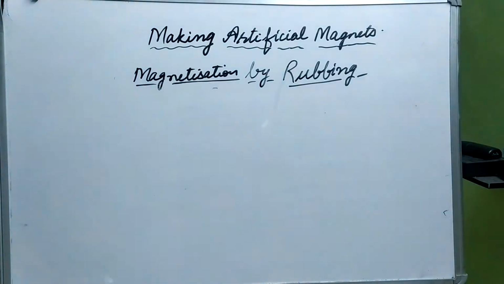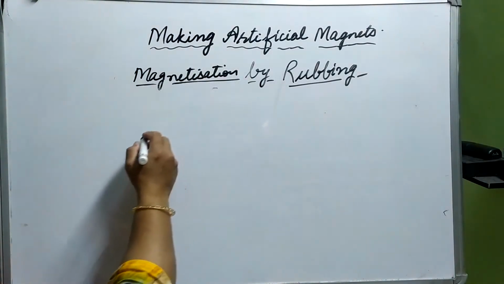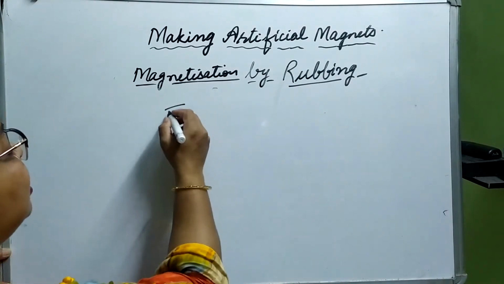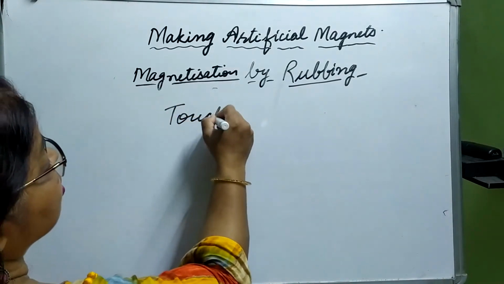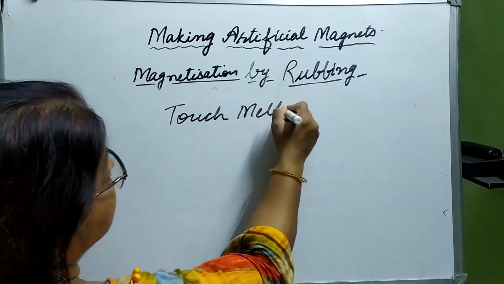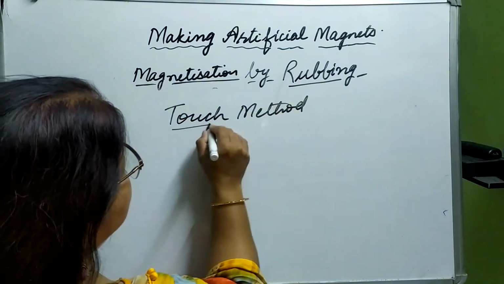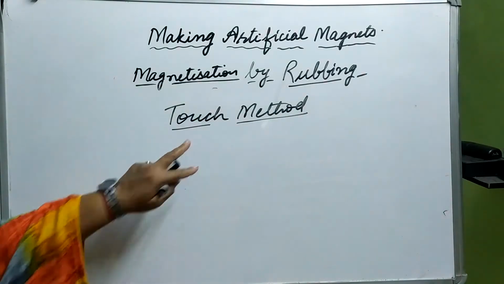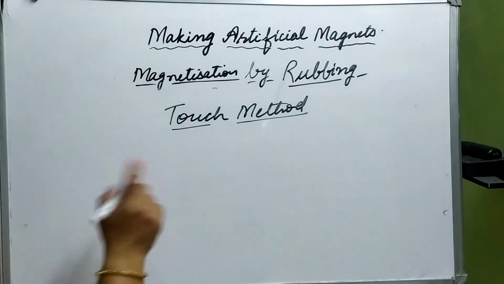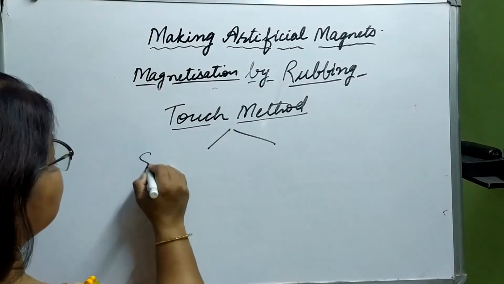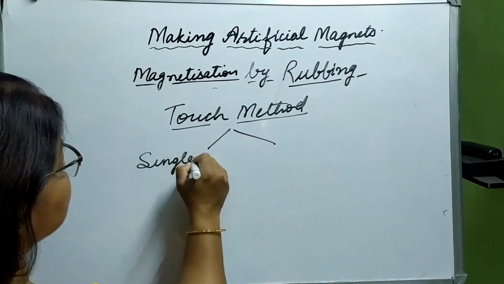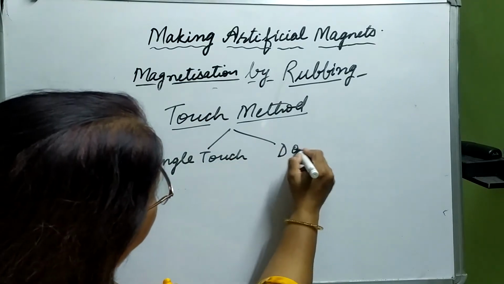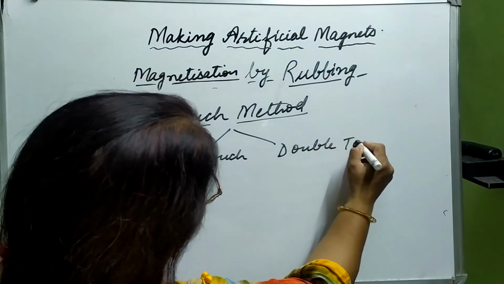And how can this be done? It is done by a method called touch method. Now what happens in touch method? It can be done by single touch method or double touch method.